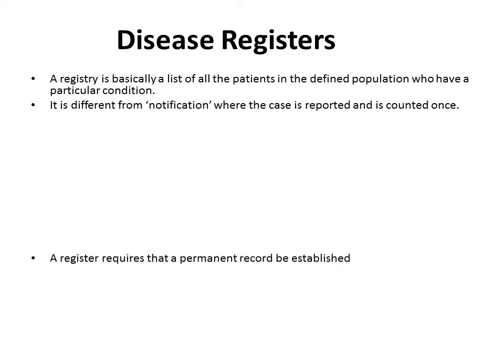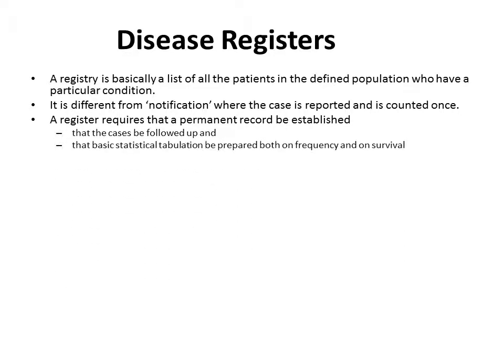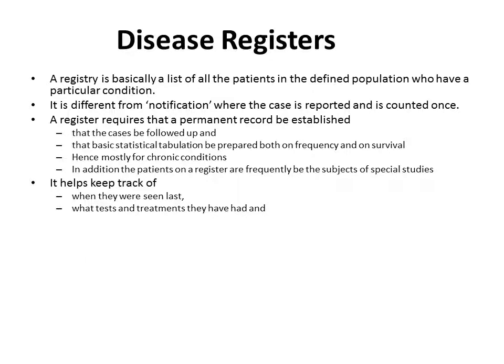On the other hand, a register requires that a more permanent record is established and that the cases in the registers can be followed up, and the data is analyzed and some basic tabulation is done regarding the frequency and the survival rates. Hence, disease registers are mostly for chronic conditions. In addition, the patients on a register are frequently the subjects of special studies. Disease registers help keep track of when the patients were last seen, what tests were carried out, what treatment was given, their survival, etc.